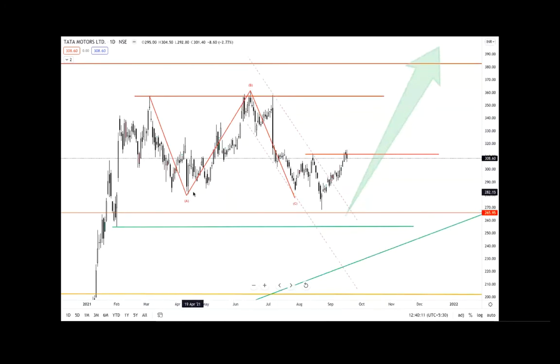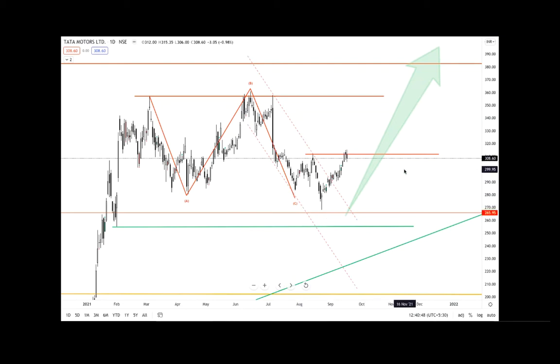Now if you see carefully, you can see that this is an ABC, and B is completing above the origin of wave A. What is the origin? 356, and the wave B is slightly above. It is a sign that it can be an expanded flat. So that is the reason the wave C should end in 5 waves. So you can see wave 1, wave 2, this is wave 3, this is wave 4, and this is the